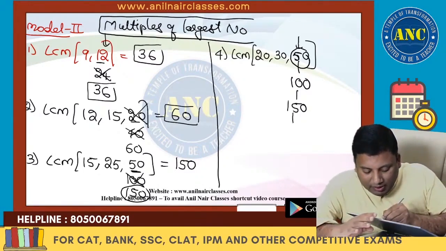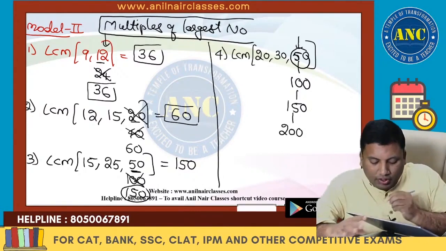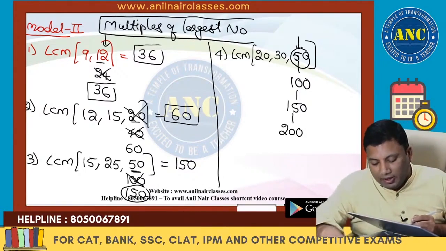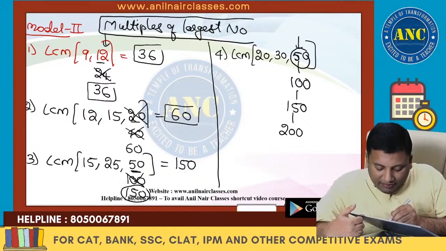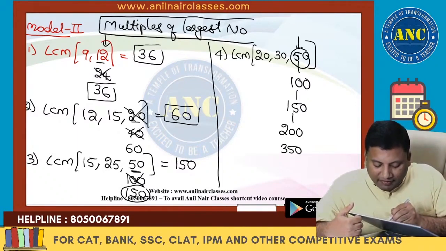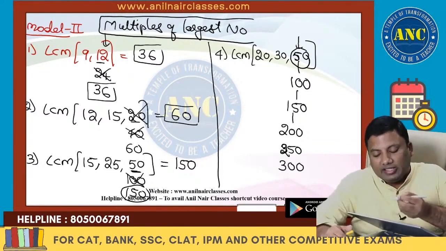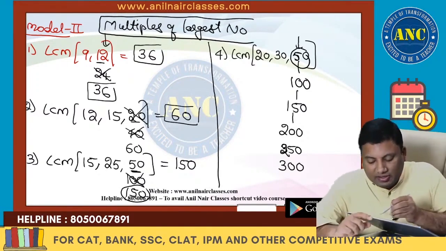150 is divisible by 30 but not by 20. It should be divisible by every other number. 200. 200 is divisible by 20 but not by 30. 250 is not possible. 300. 300 is divisible by 20, and 300 is divisible by 30.